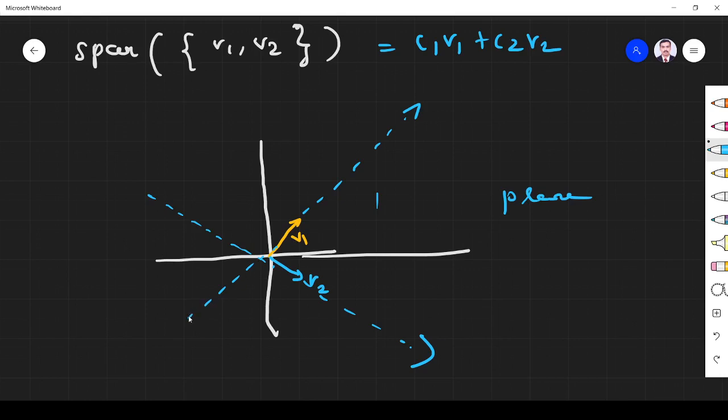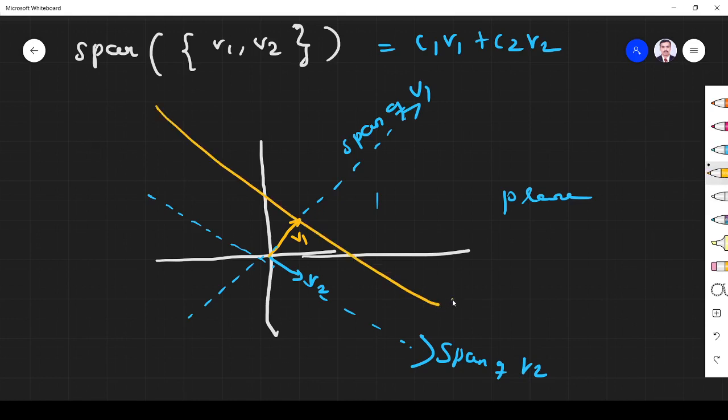Right? A single vector will form a straight line. This is only one straight line. This is the span of v1. This straight line is the span of v2. If I combine, for example, one combination will be like this.